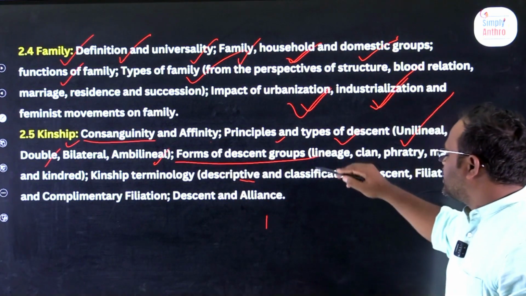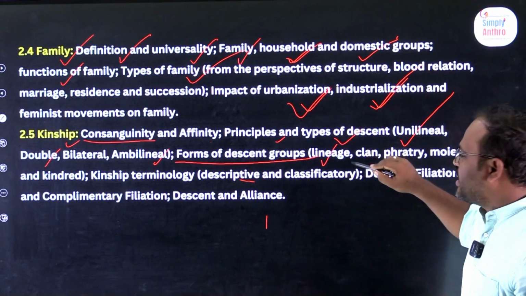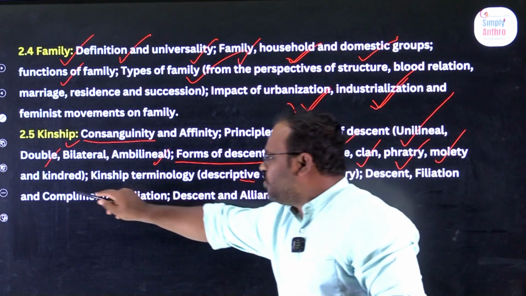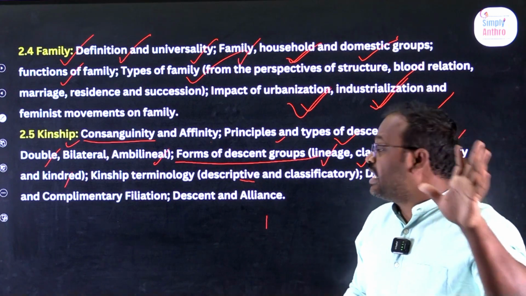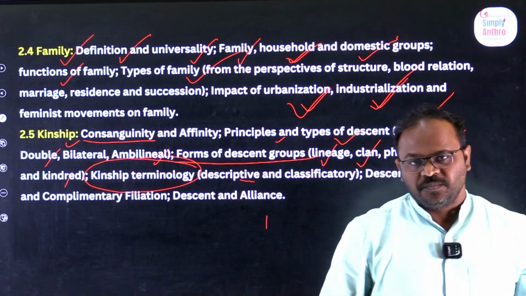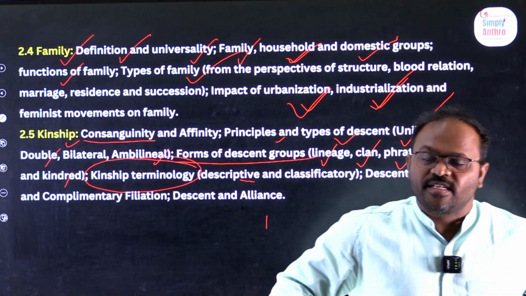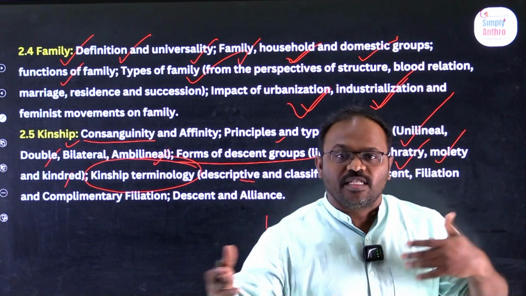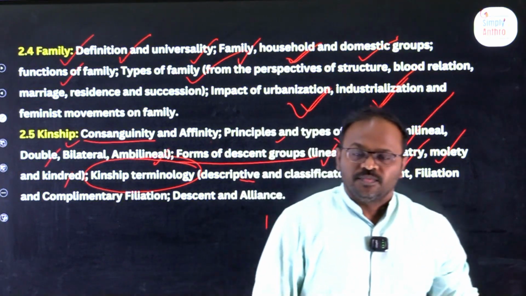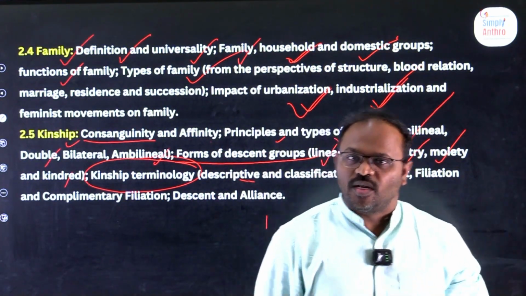Next, the forms of descent groups: what is lineage, clan, phratry, moiety, and kindred. All this we will discuss. Lastly, we will talk about kinship terminologies. In different societies, what type of terminology do we use? For mother's mother, what is the terminology? For mother's sister, what is the terminology?